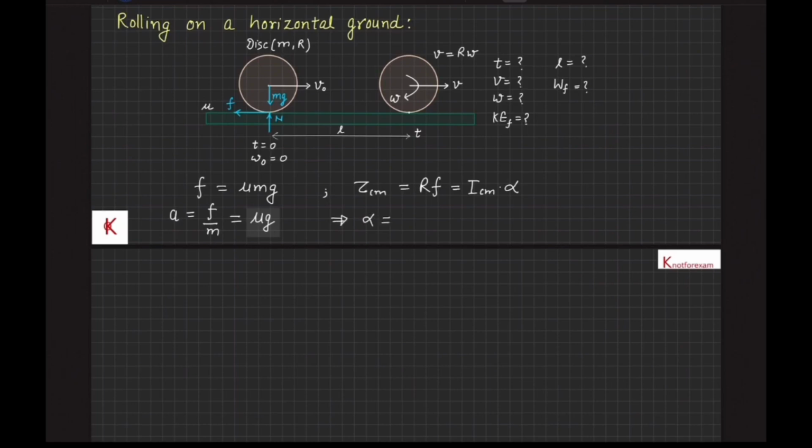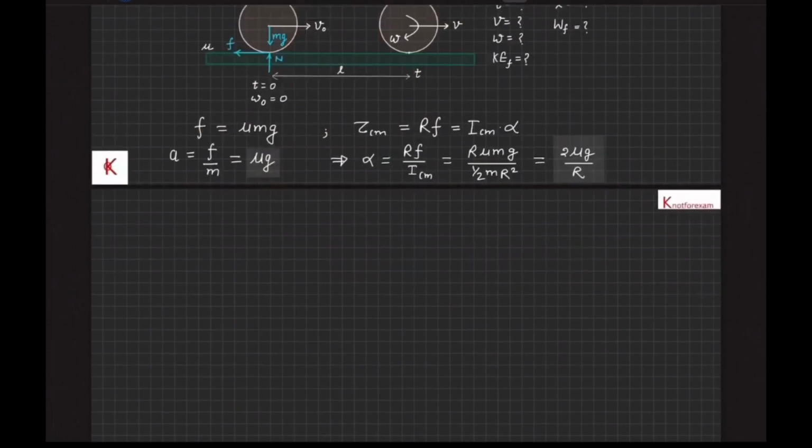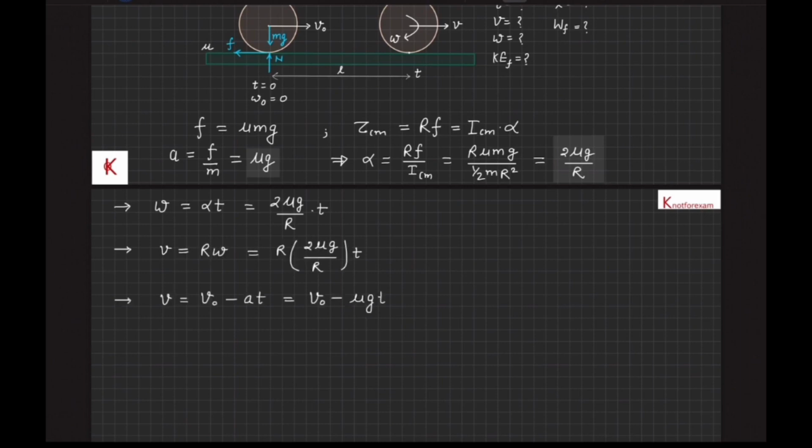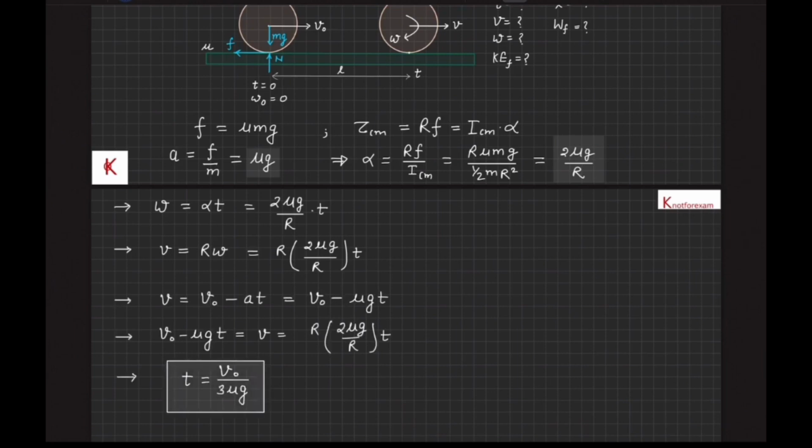Since torque about the CM is R into F, that is I_CM into alpha, alpha comes out to be 2μg upon R, and the angular velocity after time t, omega, is equal to alpha into t, that is 2μg upon R into t, and the linear acceleration is μg. When pure rolling starts, v is equal to R omega, therefore v naught minus at is equal to v, or v naught minus μgt is equal to R into 2μg upon R into t, and from here we get the time t when pure rolling starts, and that comes out to be v naught upon 3μg.